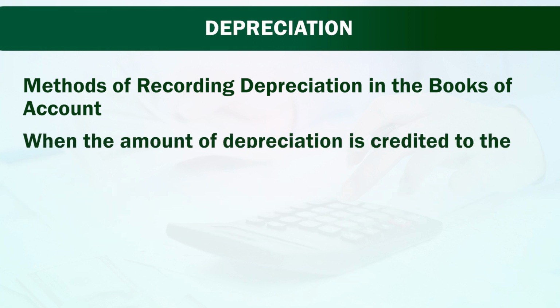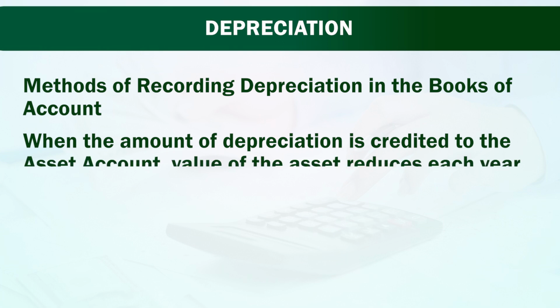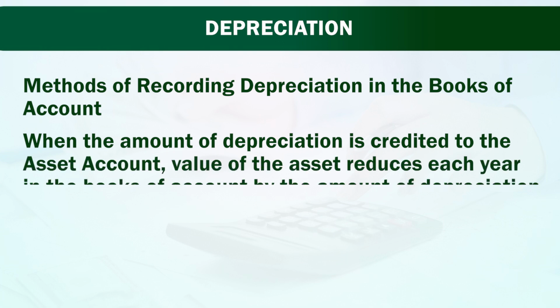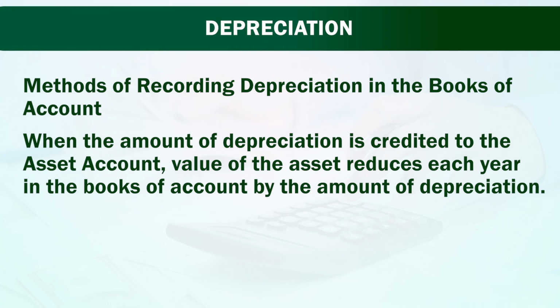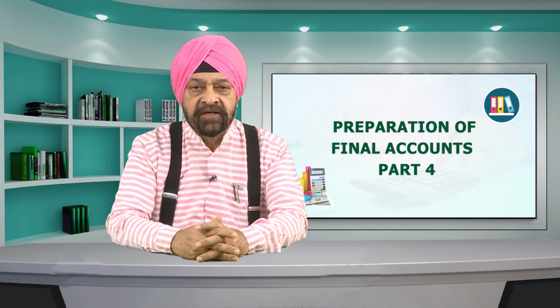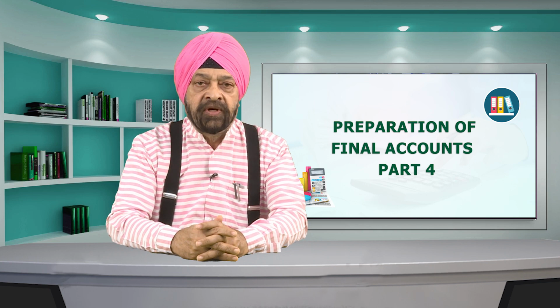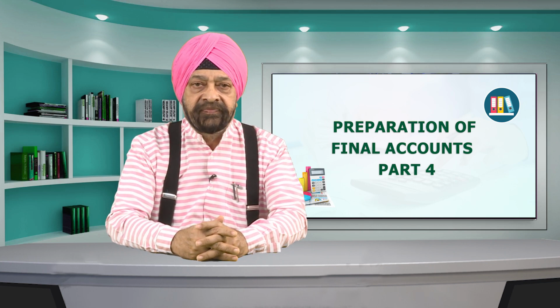When the amount of depreciation is credited to the assets account, the value of assets reduced each year in the books of accounts by the amount of depreciation. On the other hand, when the amount of depreciation is credited to provision for depreciation account, the asset is shown in the books of accounts at its original cost. There are two situations of recording of depreciation.